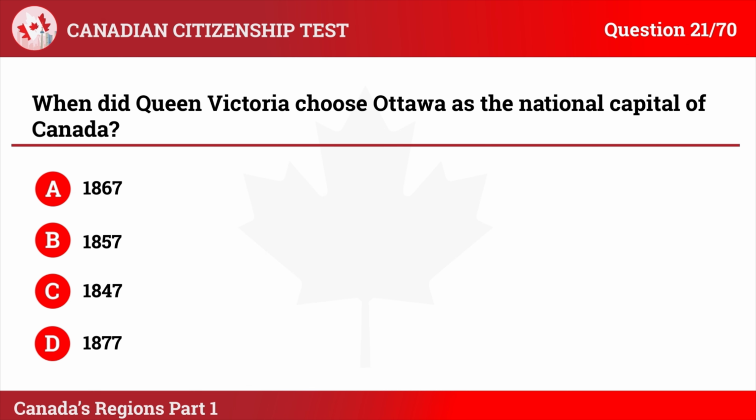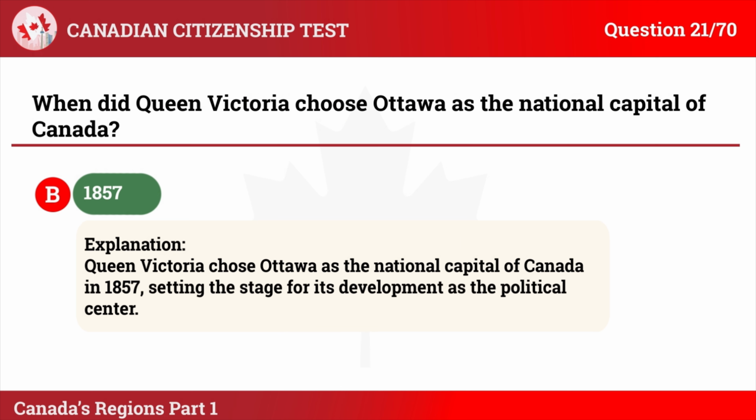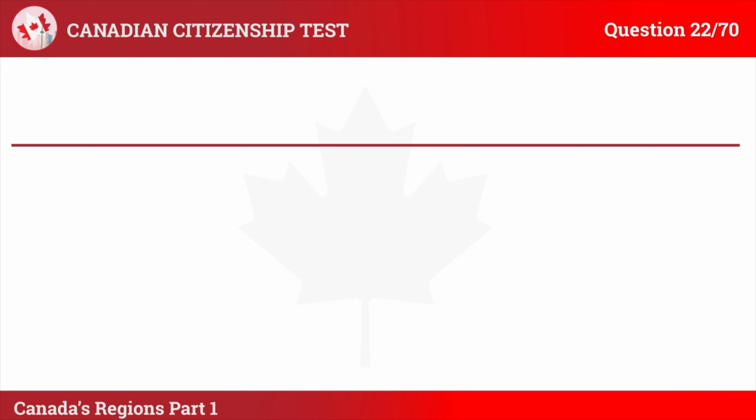The correct answer is B. 1857. Explanation: Queen Victoria chose Ottawa as the national capital of Canada in 1857, setting the stage for its development as the political center.